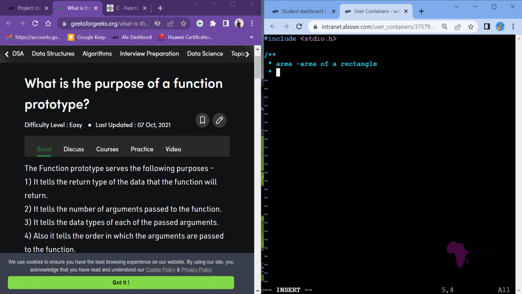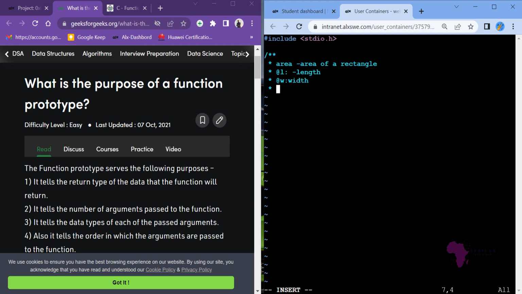So what are we using? We are using L, which is representing length, and then I will use W to represent our width.